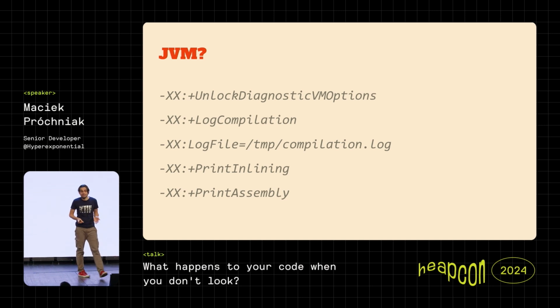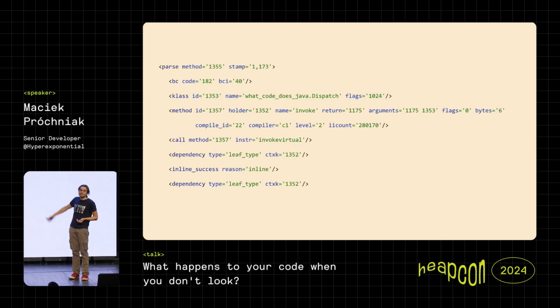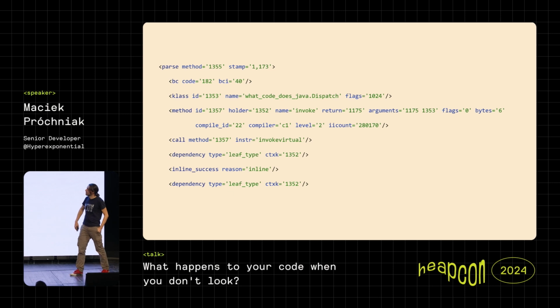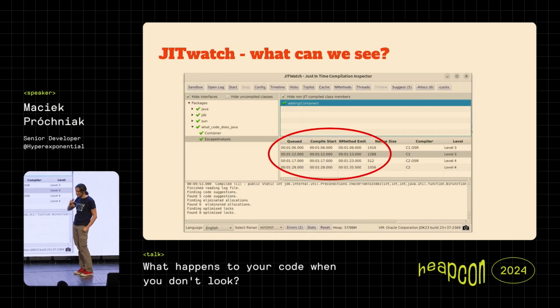And because we are in Java, what format does it have? Of course, it's mighty XML, right? So you get, I don't know, a few hundred megabytes log of compilation phases in XML, and you can have a look at what's inside. I'm sure you can see what it does, but yeah, let's try some better tools.